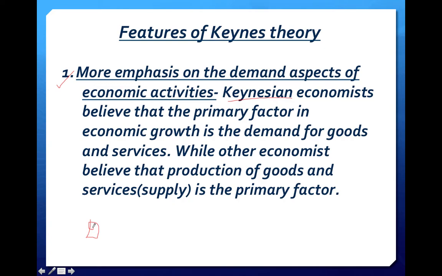Demand is the intense desire to purchase a commodity. Demand is when you want something to purchase, when you are willing to purchase, plus you have the capacity to pay for that product. Demand means willingness plus the ability to pay for the products.